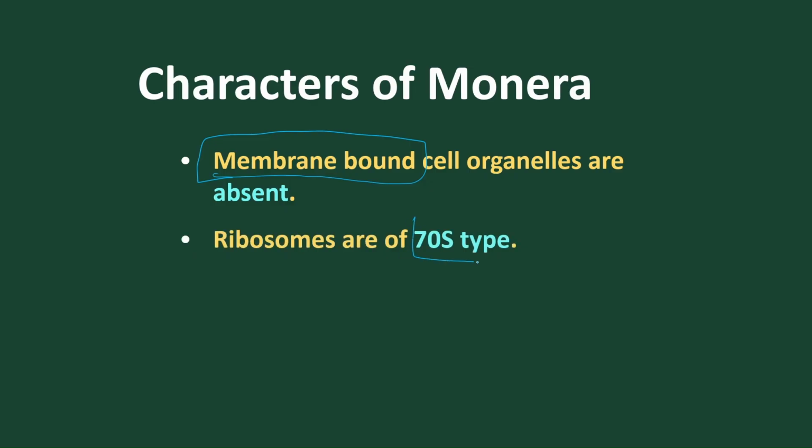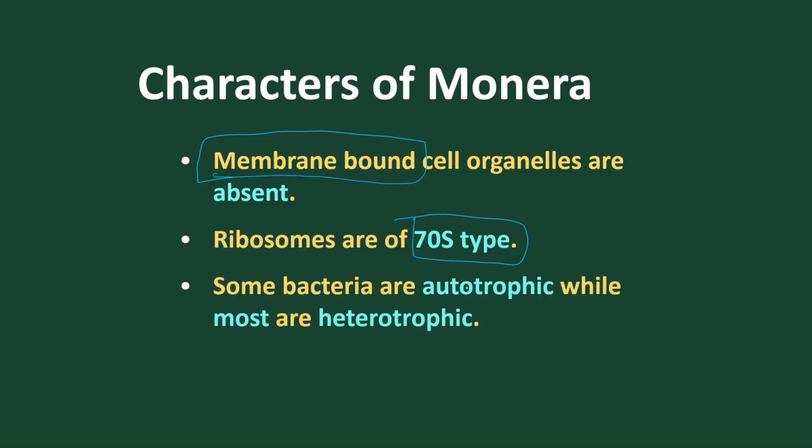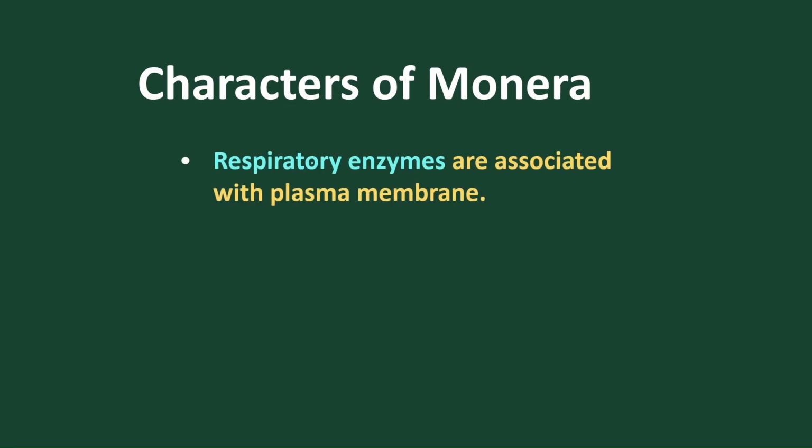And the ribosome present is of the 70S type. In some bacteria, they are photosynthetic bacteria, and some are non-photosynthetic. These are special photosynthetic bacteria which prepare their own food. Then the respiratory enzymes are also present in the cell membrane.